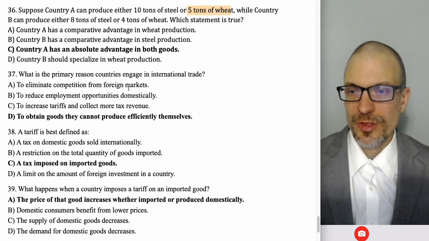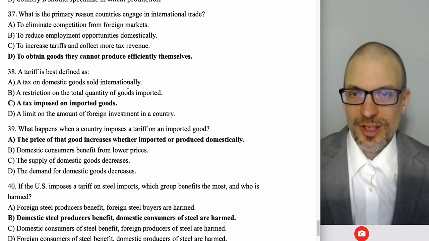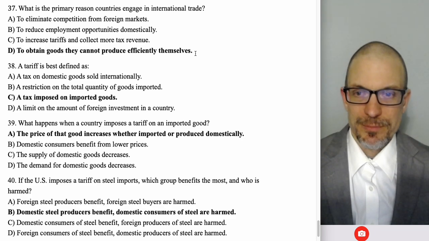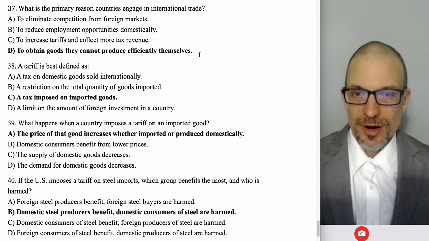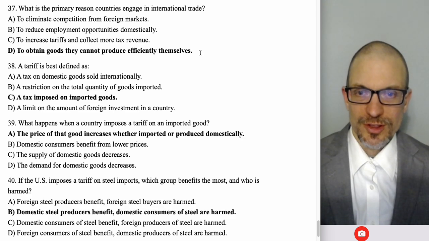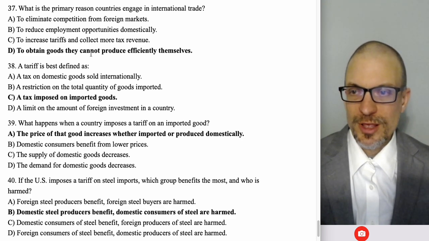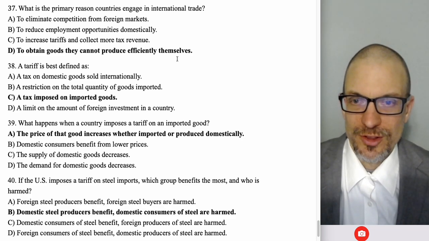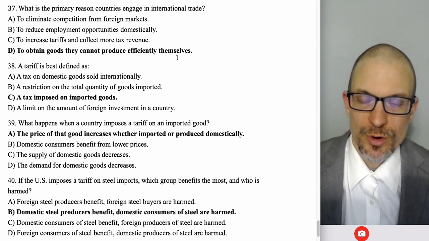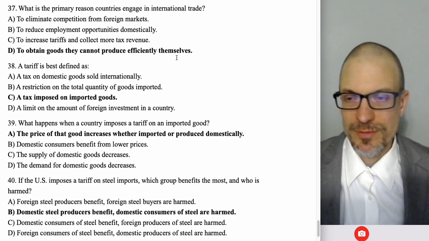So definitely in both. What's the primary reason countries engage in trade? It's to obtain goods you cannot produce efficiently yourself. You import those that you lack a comparative advantage in. If your price is above the world price, you import. You export goods that you have a comparative advantage in. If the world price is above your domestic price, then you can benefit from selling abroad.